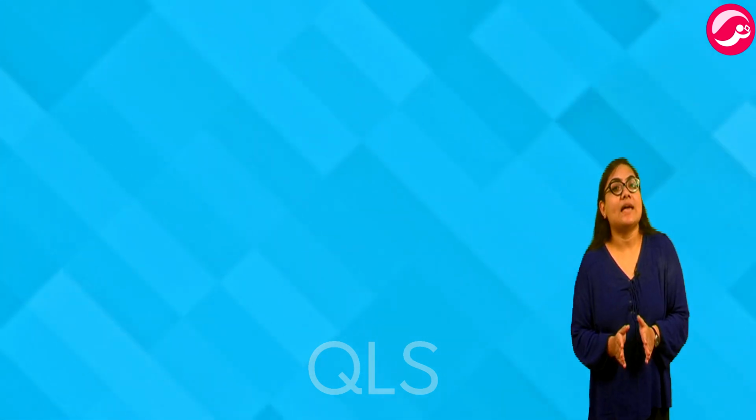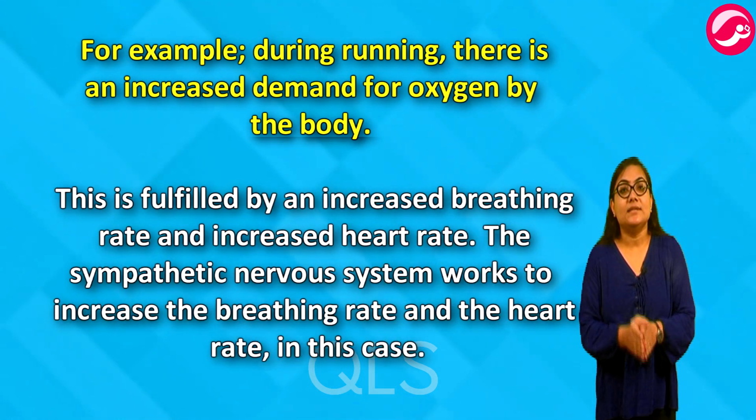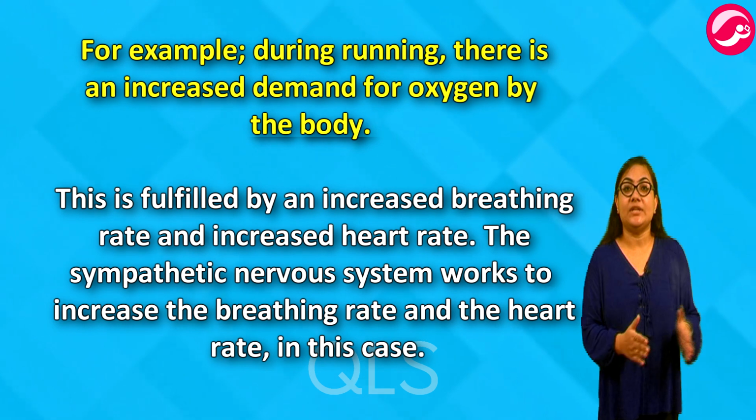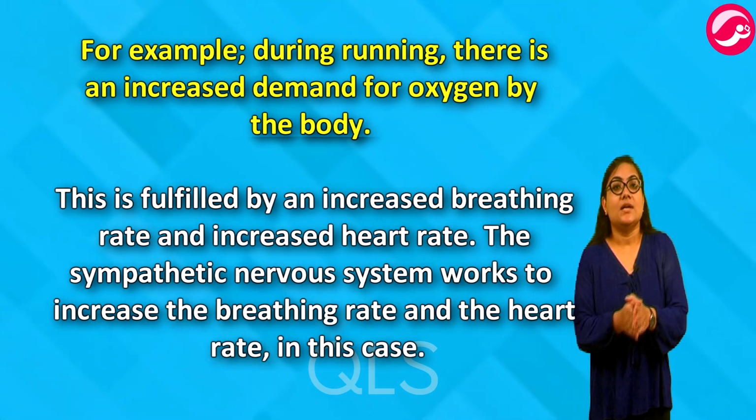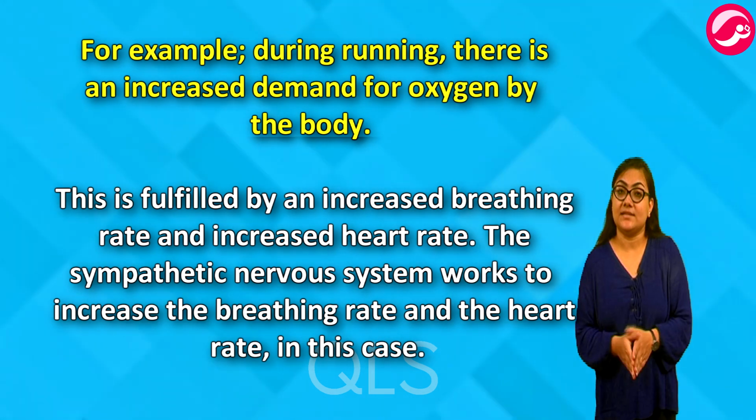For example, during running, there is an increased demand for oxygen by the body. This is fulfilled by an increased breathing rate and increased heart rate. The sympathetic nervous system works to increase the breathing rate and the heart rate in this case.